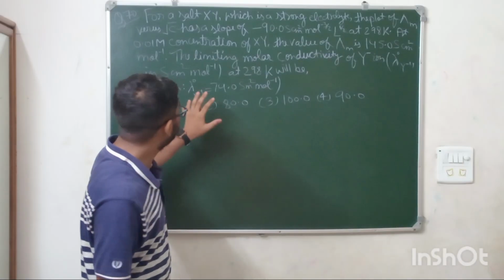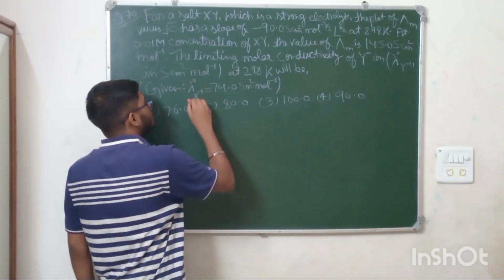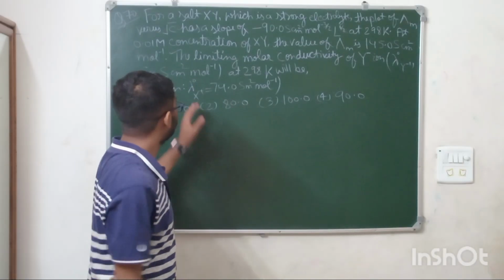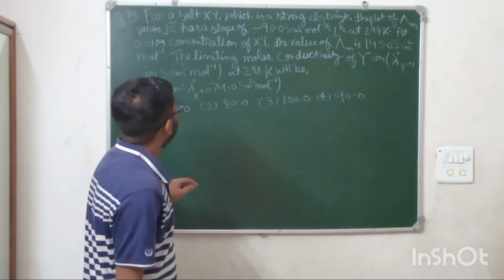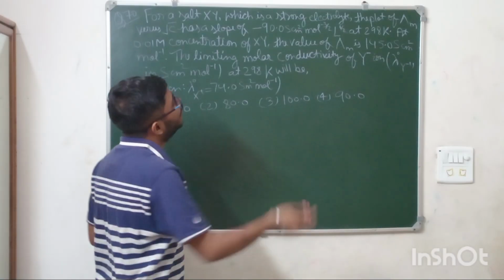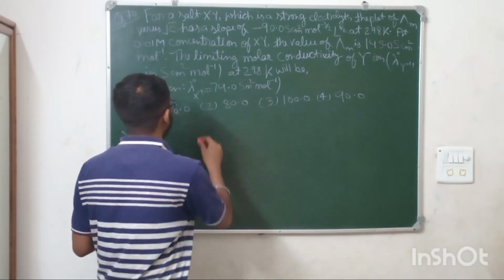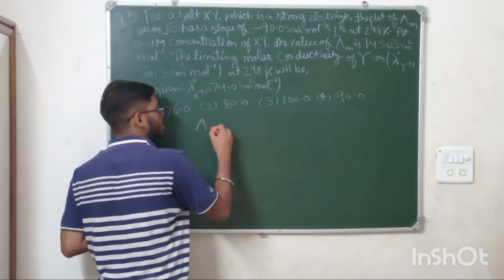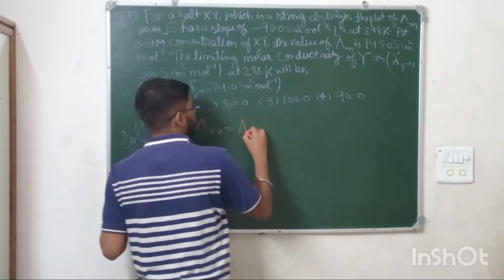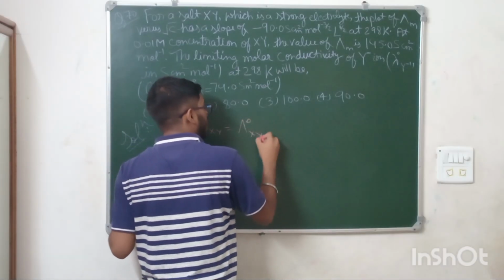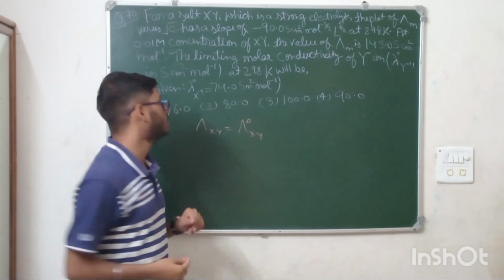We have been given that for the X plus ion it is 74. For a strong electrolyte, if you plot lambda m versus root C, the equation is lambda m equals lambda naught m minus b root C, where m denotes the salt.